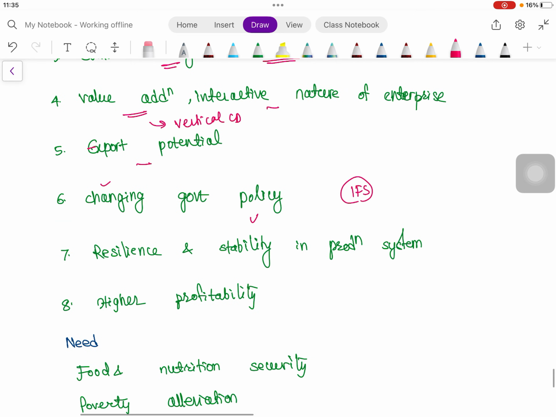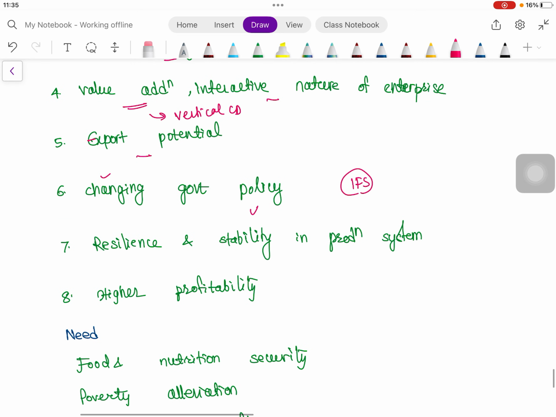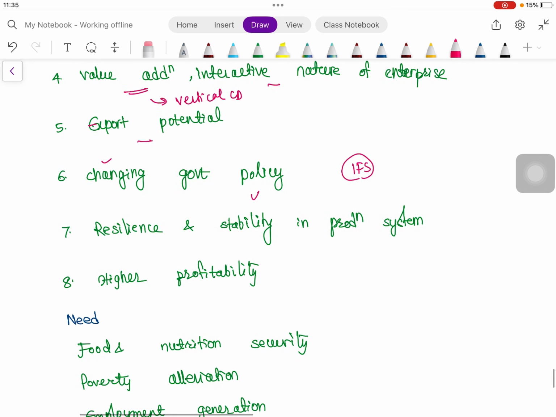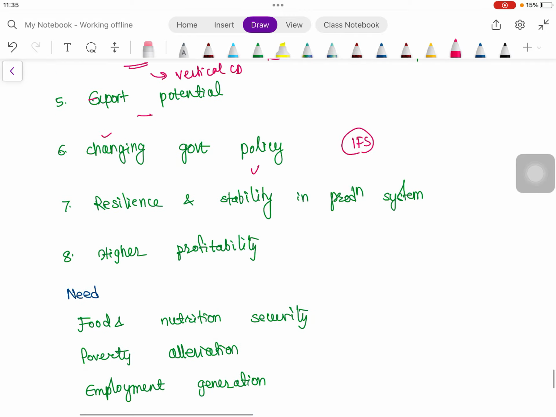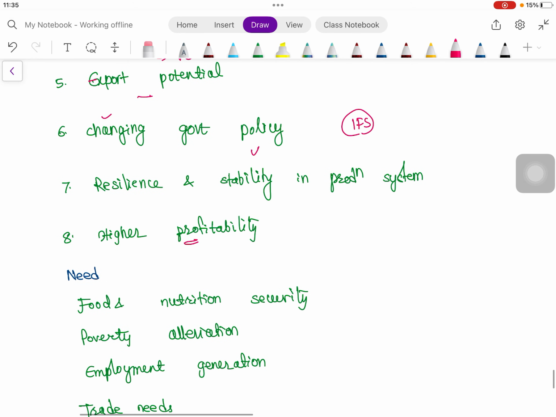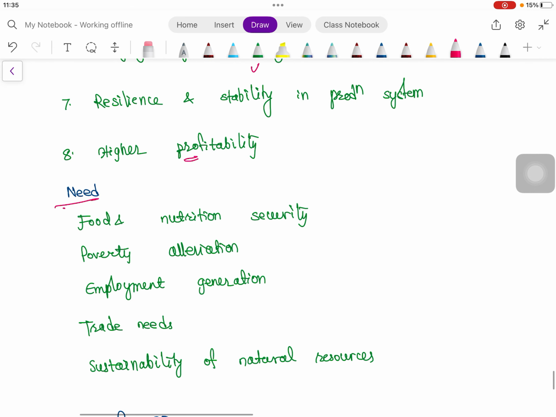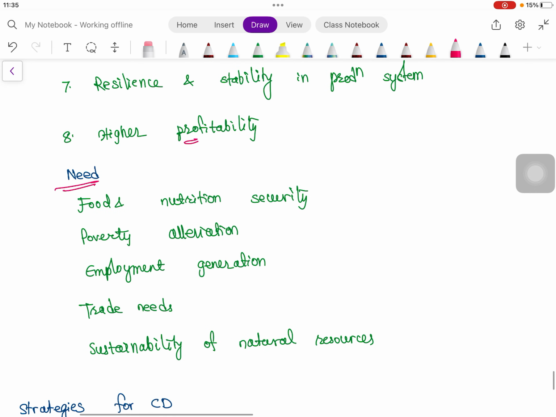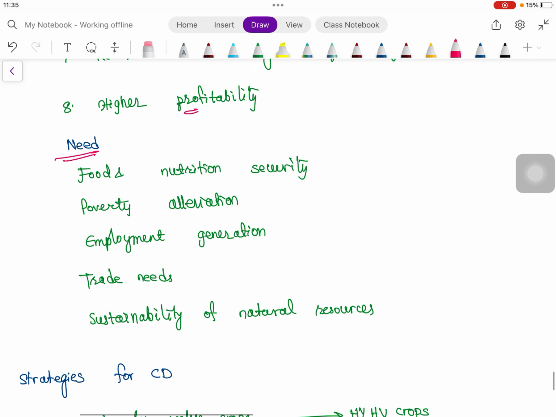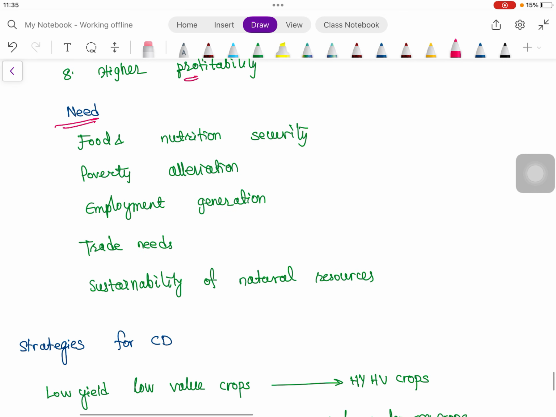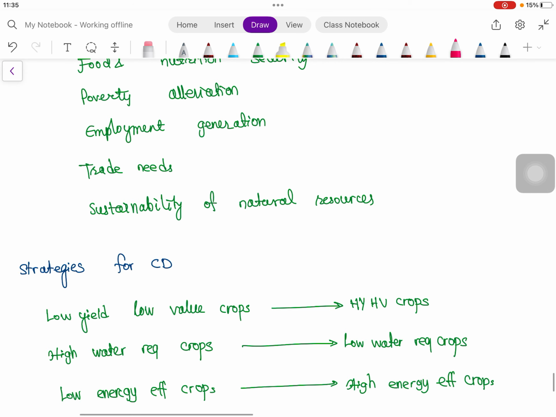Then resilience and stability in the production system, how it actually helps in sustainability, we will deal with in detail after some minutes. Then higher profitability, we have seen this earlier. Then what is the need? Food and nutrition security, poverty alleviation, employment generation, trade needs, sustainability of natural resources. These are self-explanatory, so I am not explaining these.